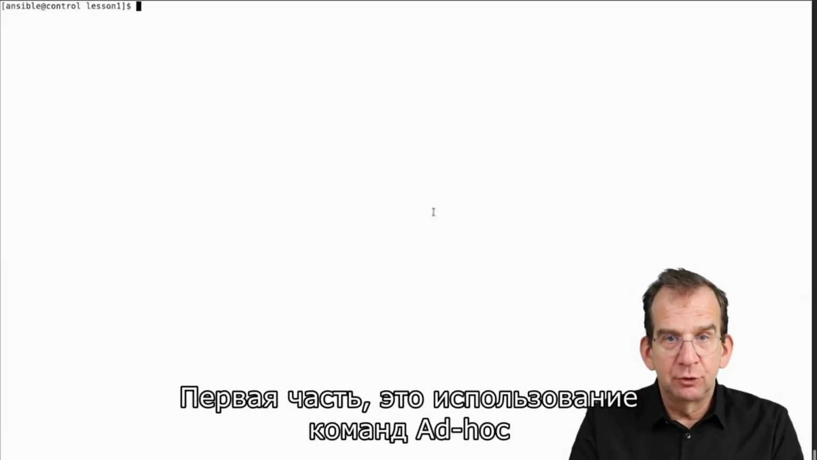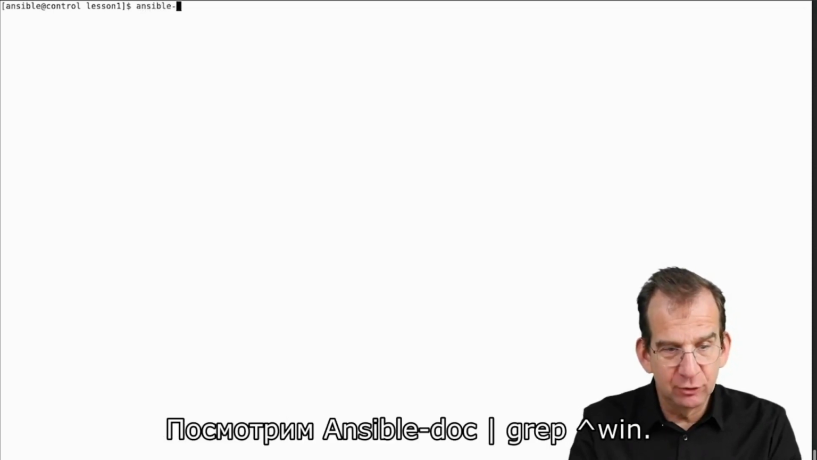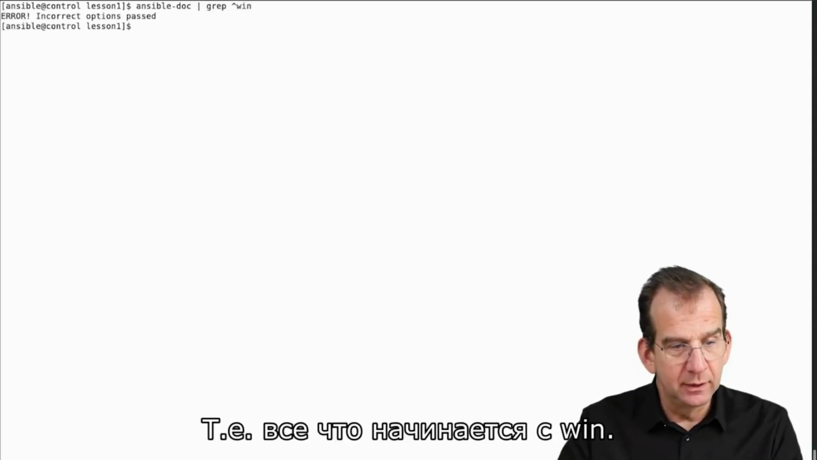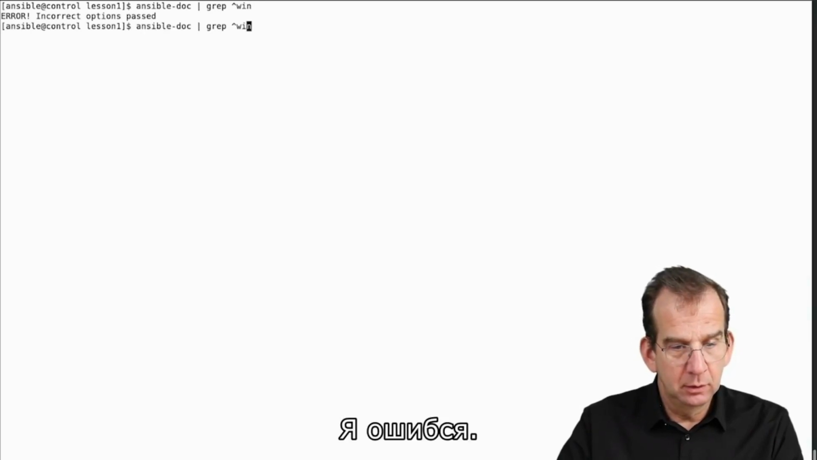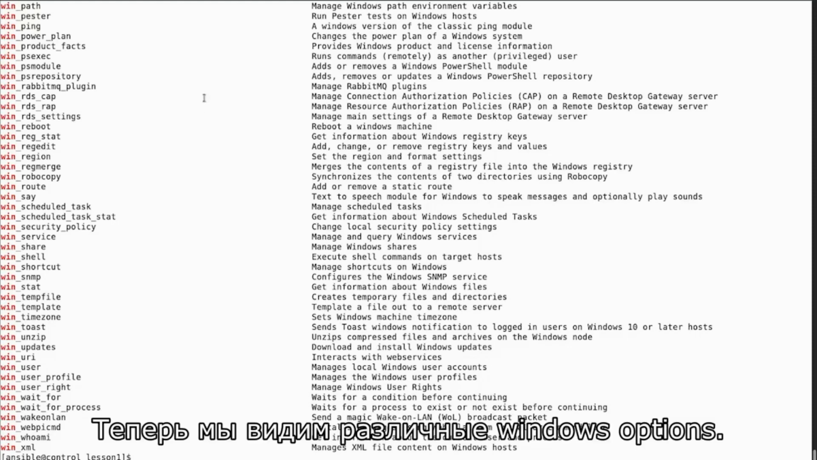Alright, so first part is to use ad hoc commands for Ansible facts on a Windows server. Let's do an ansible-doc, pipe, grep everything starting with win. Oh, my mistake, minus l. There we can see the different Windows options.